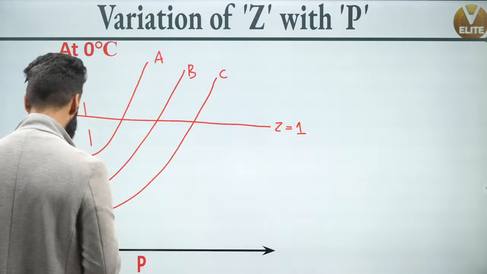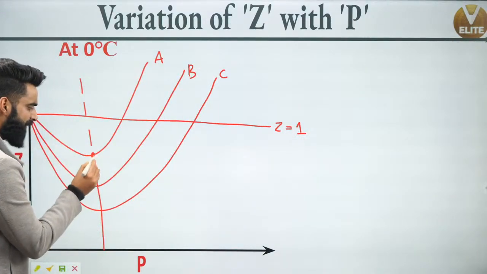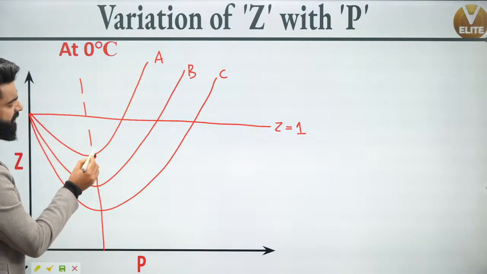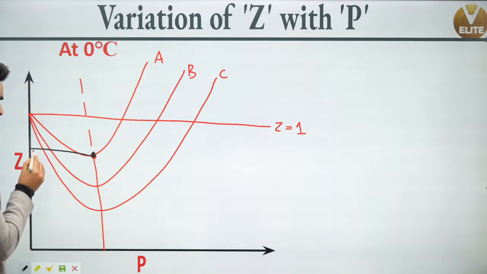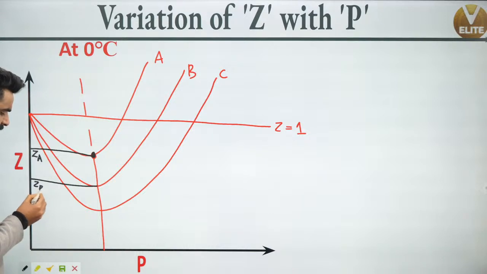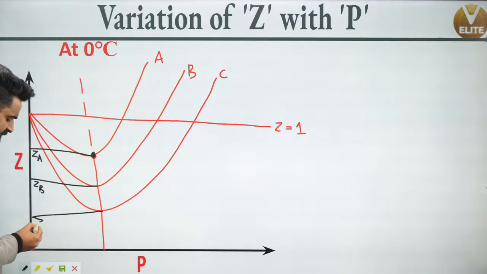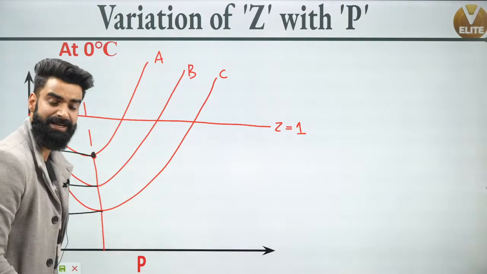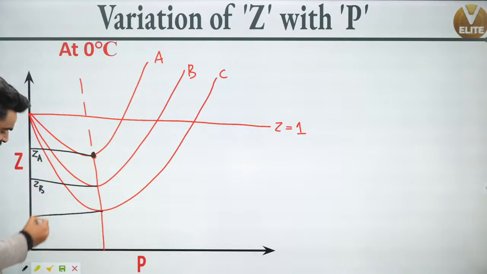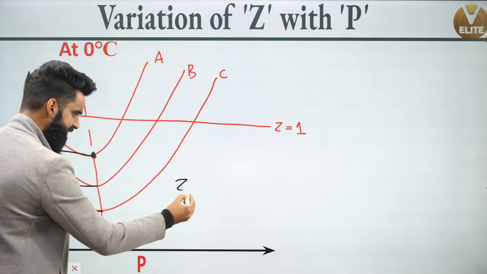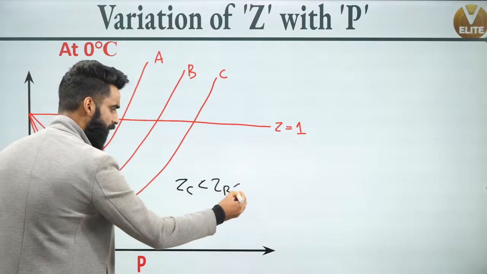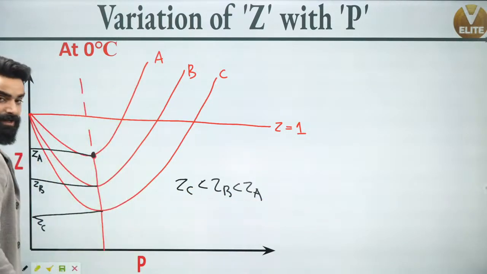See, guys. Have a look. This is the minimum value of Z for gas number A. This is the minimum value of Z for gas number B. This is the minimum value of Z for gas number C. The lesser the value of Z, the more the force of attraction. Among these Z values, can I say ZC is going to be less than ZB, which is going to be less than ZA, right?